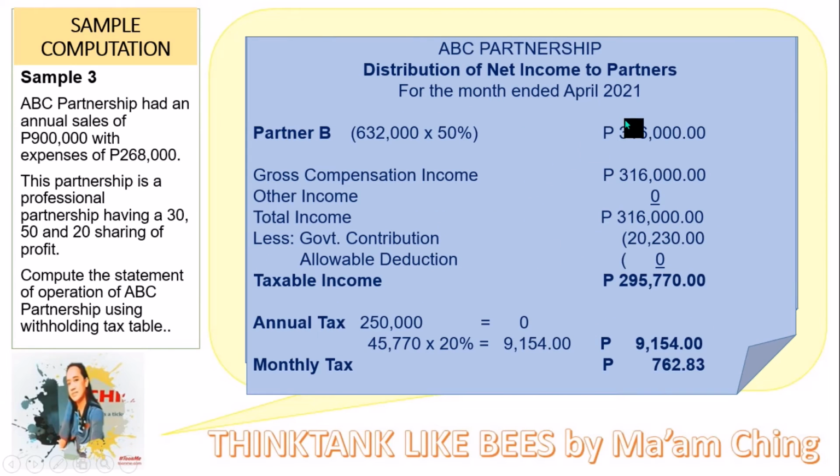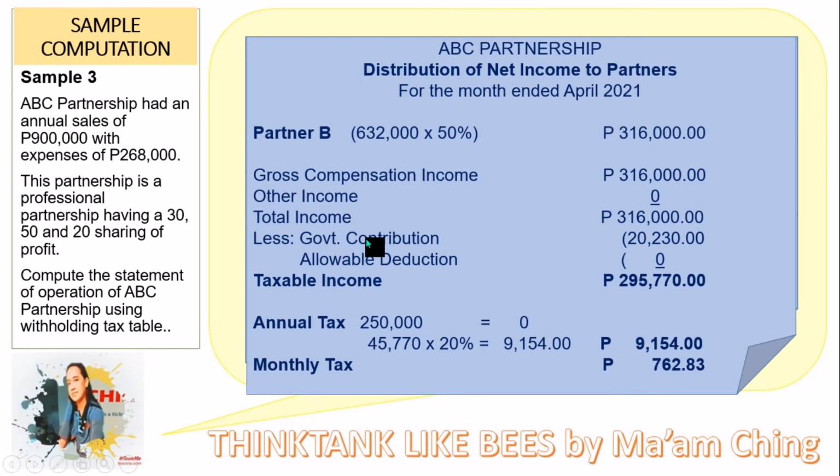For partner B, if you compute 632,000 times 50%, there is a computation of 316,000. This income will now be put on your gross compensation income as a basis for your tax. So 316,000. If there is any other income, you add it, but in this problem we have no other income, so it's 0. So total income is the same as the gross compensation income of 316,000.